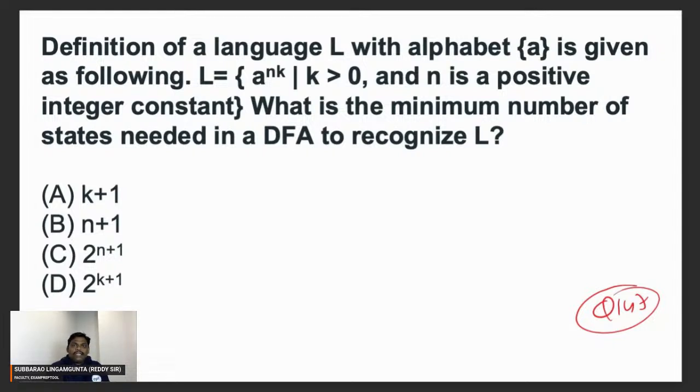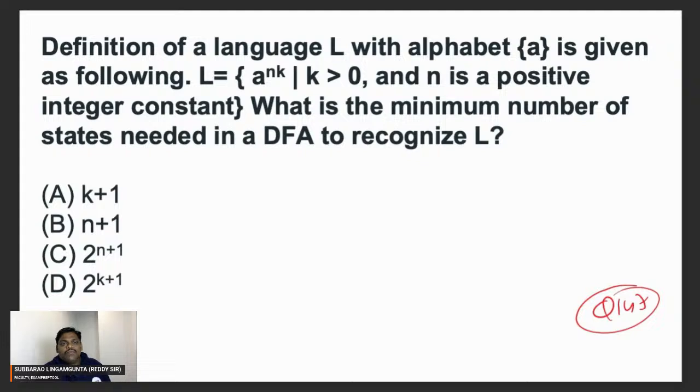Just write the numbers one by one. First, a power 4 will be accepted. Assume n is 4. A power 4, a power 2 into 4 is 8, a power 8, a power 12, a power 16, and so on. Multiples of 4. To accept 4 a's, 5 states are required. Next, the loop will keep on repeating.